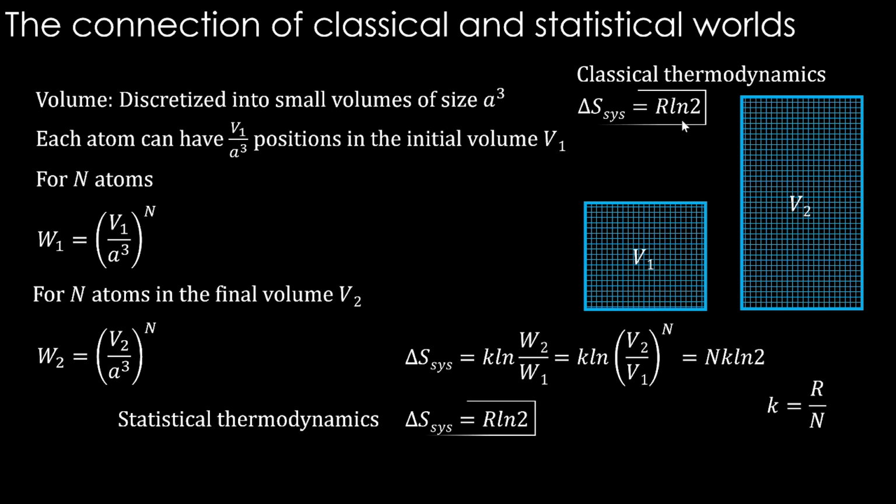These two things tell you that the entropy change that we calculated in classical thermodynamics for Joule expansion, where we used a reversible isothermal expansion calculated based on del Q reversible by T, is matched here, where we calculate delta S for Joule expansion directly.